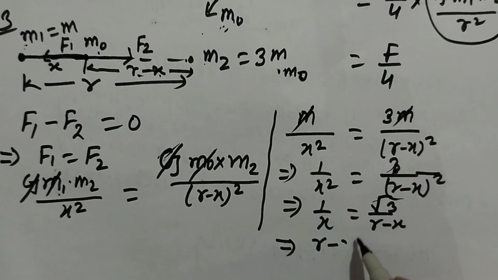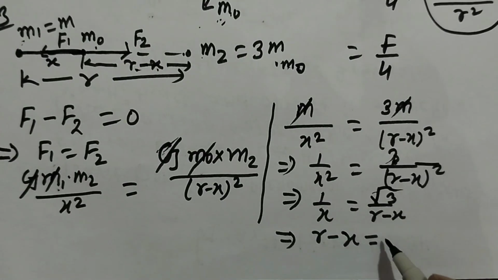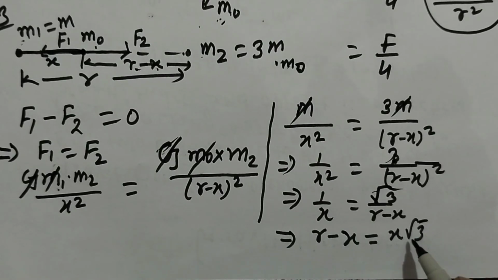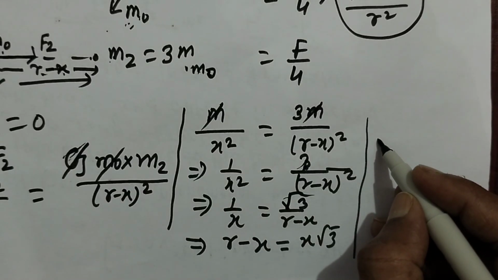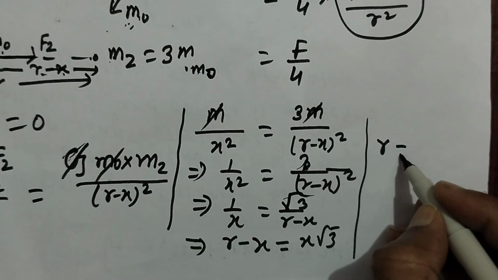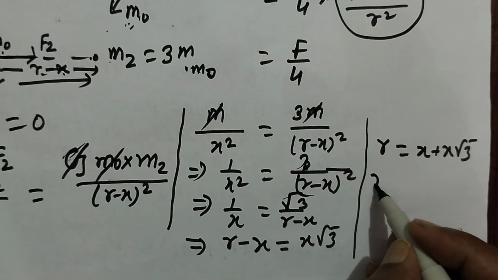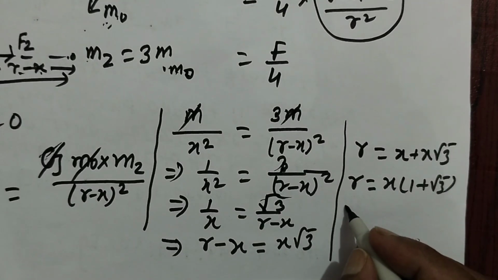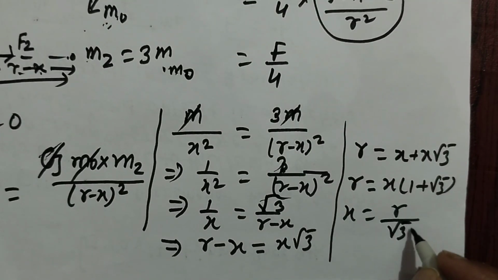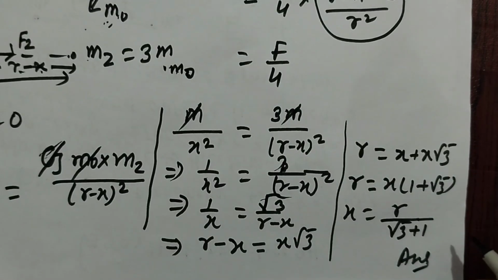Do cross multiplication for this equation. We have 1 into r minus x, and this is x root 3. Separate x on the right side. We have r is equal to x plus x root 3. We have r is equal to x times 1 plus root 3. So we have x equal to r divided by root 3 plus 1. We can rationalize to get another answer, no problem.